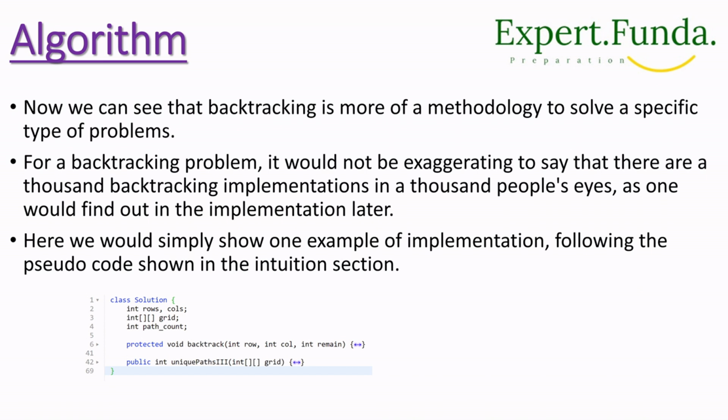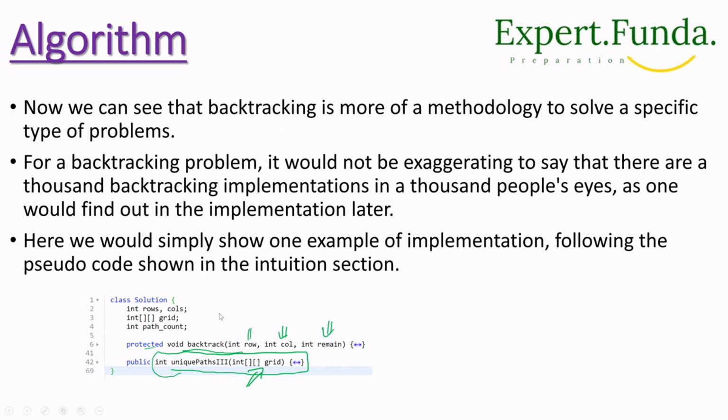Now we will see that algorithm. We will make two functions here. The first, to backtrack the problem, will take row, column, and remaining. And this other function will take the grid, a 2D grid, as input.